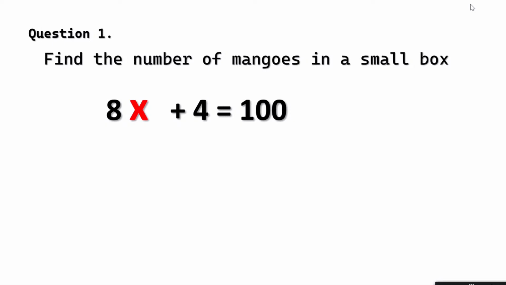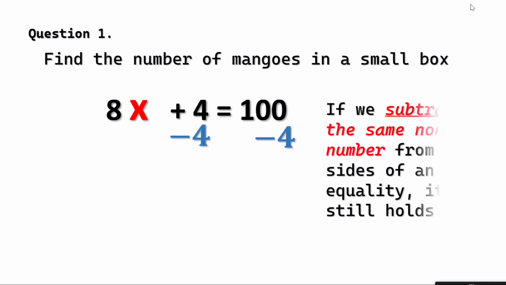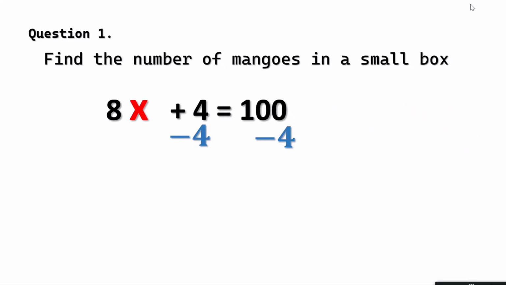So what are we going to do? Firstly, we are going to subtract 4. But एक side से नहीं, दोनों side से. Remember the rule? And when I do that, what do I get? I get 8x is equal to, how much is 100 minus 4? Of course, 96.